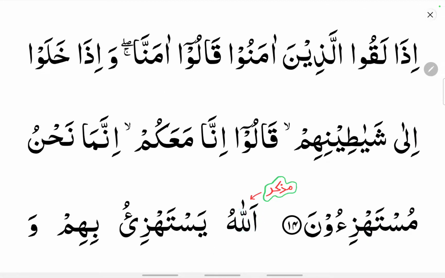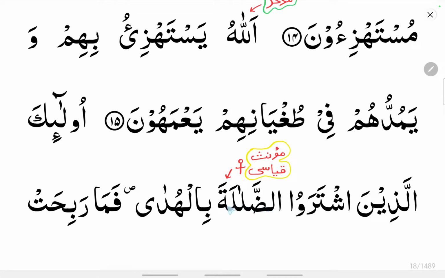Allahu is a proper noun without any alif lam, and Allahu is a muzakkar. The name itself reflects it is a muzakkar, and it does not come in any category of the feminine nouns. So Allahu is a muzakkar, that is, it is masculine.